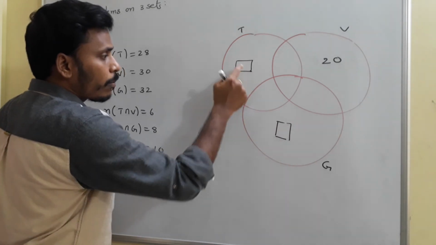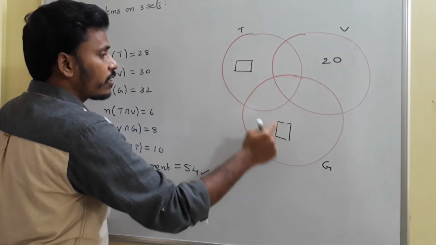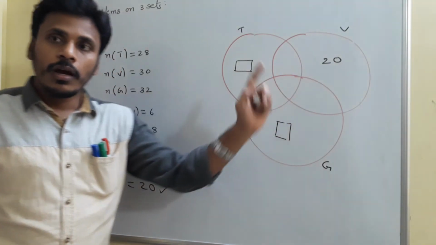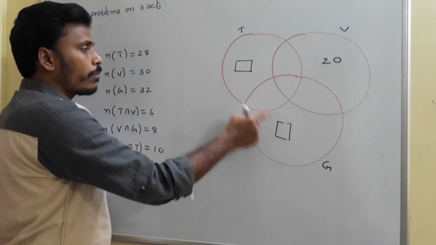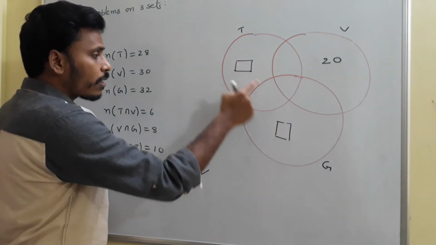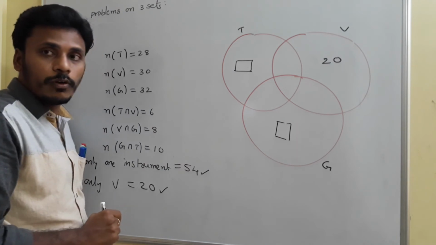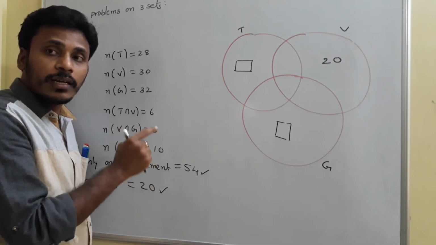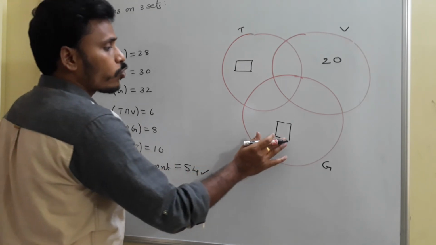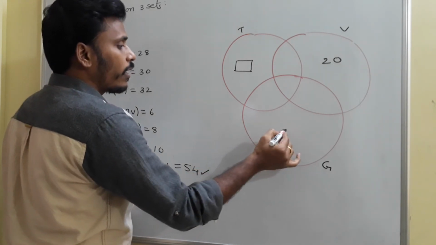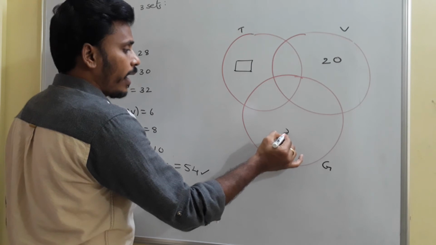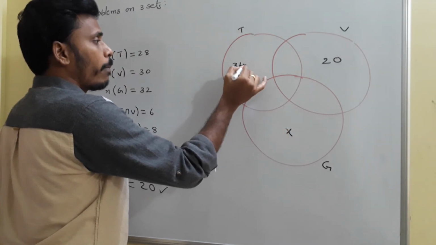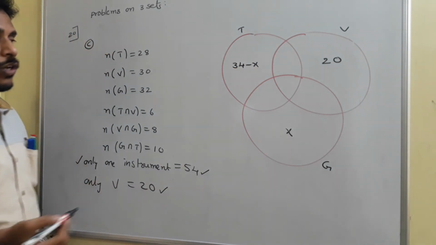So the sum of these three numbers is given as 54, but 20 is already given, and that's why the sum of these two numbers is 34. So if one number is some unknown value x, the other number is 34 minus x. If you take the guitar value as x, then this value will become 34 minus x, okay?